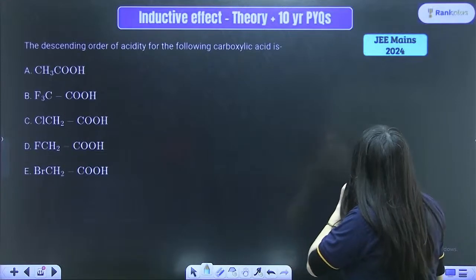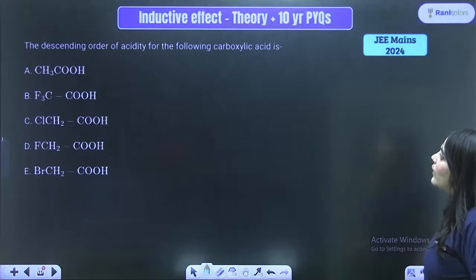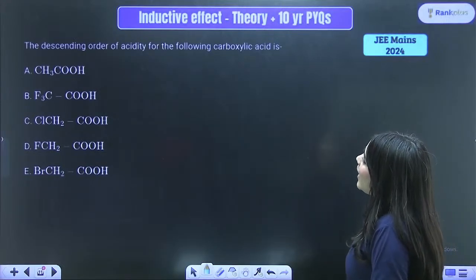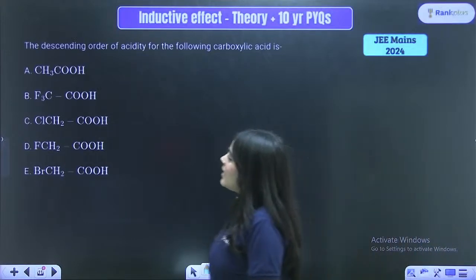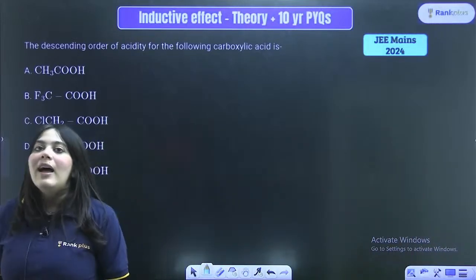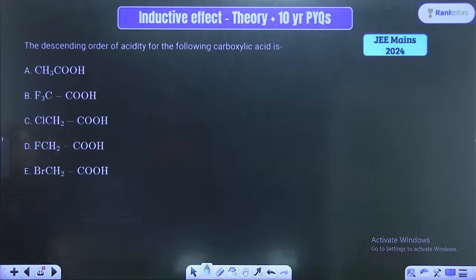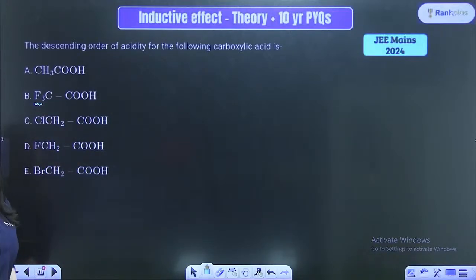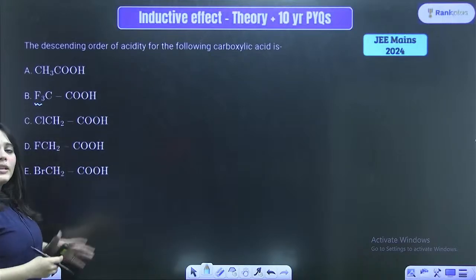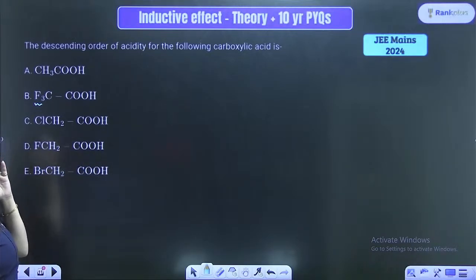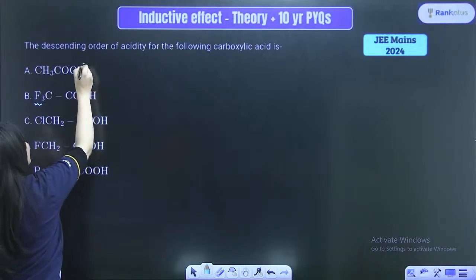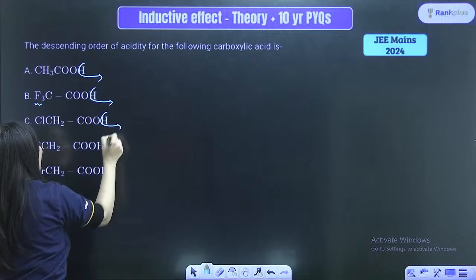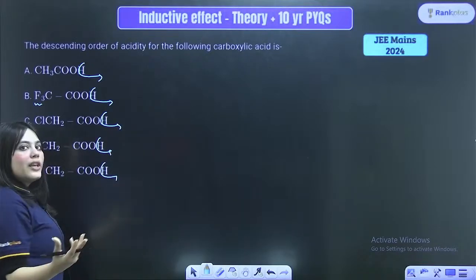Next question on your screen, for JEE Mains 2024. The descending order of acidity of the following carboxylic acids is. We have already done one carboxylic acid acidity order; this is another kind. Can you see the fluorine group is attached? Scanning the options, all of these are carboxylic acids. Because I have to check the acidity, I have to remove the H plus ions from it. So I have removed the H plus ions.